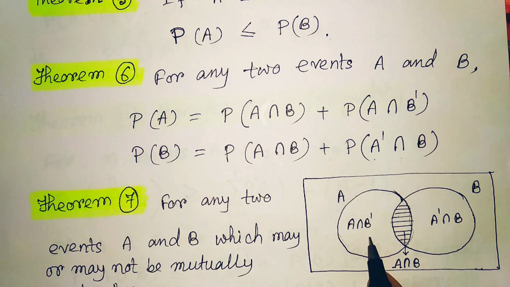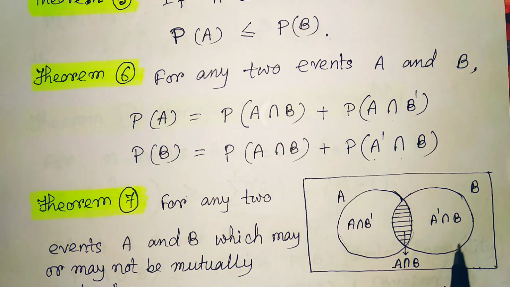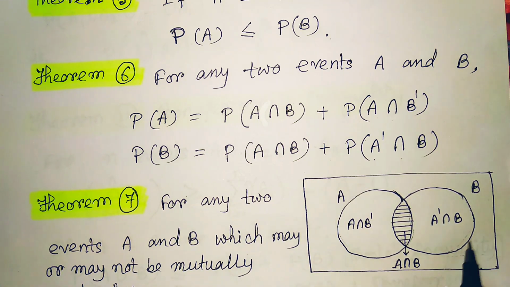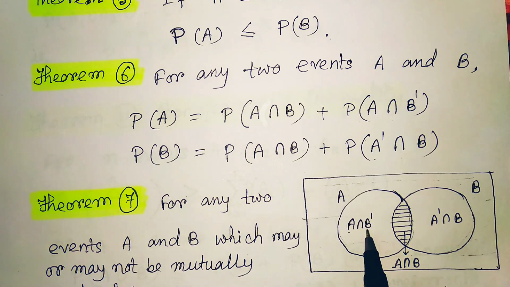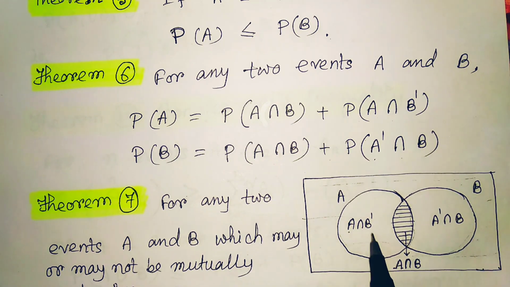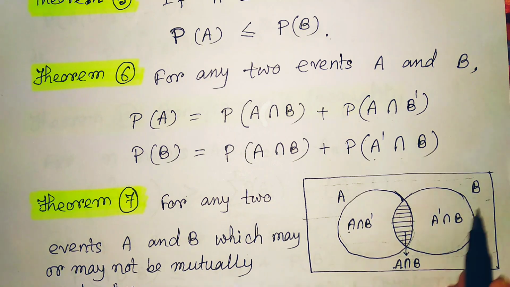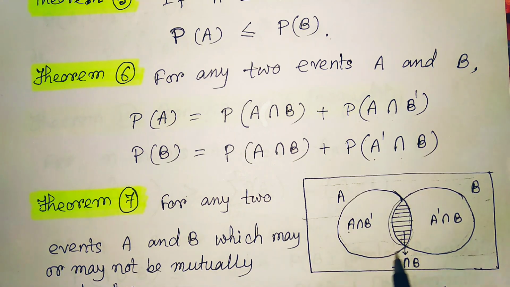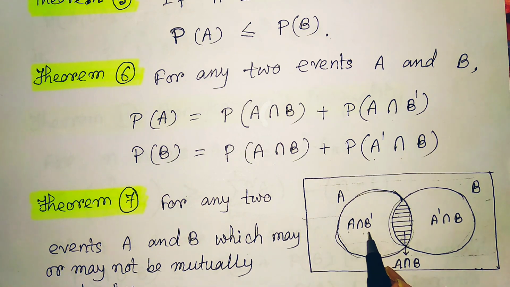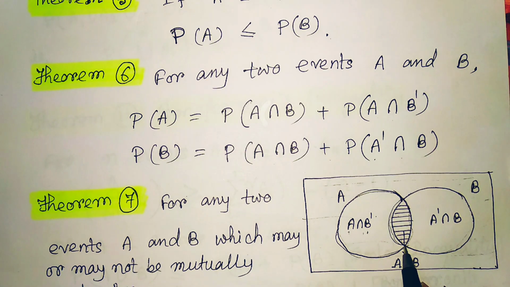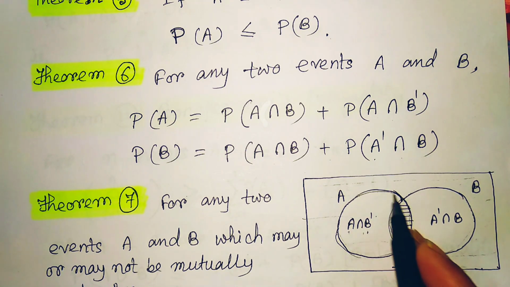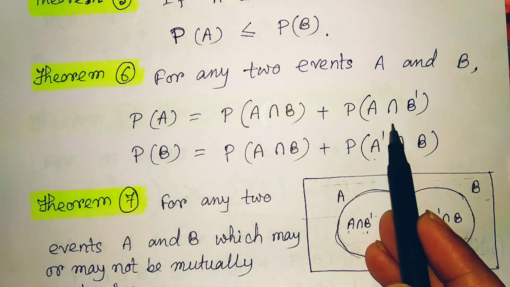B is this entire one, and B complement is everything except this one, the remaining portion. Now for A intersection B complement, A is this one and B complement means everything except this portion, so the common portion is this one only. So A intersection B complement is this portion, and if we add its probability to that of the common portion, it gives the probability for the entire set A. That's why we have written this.